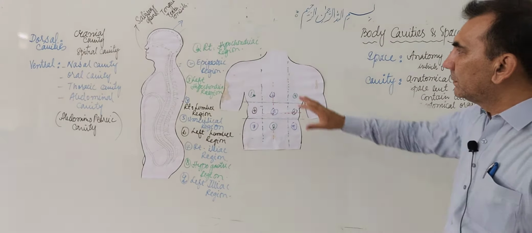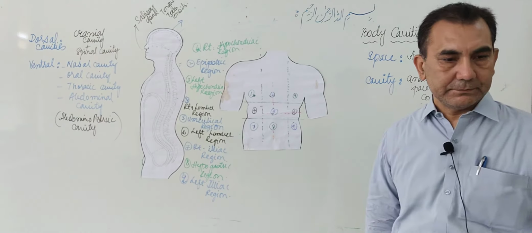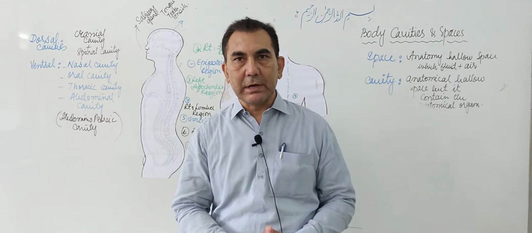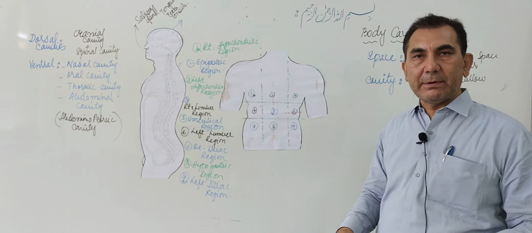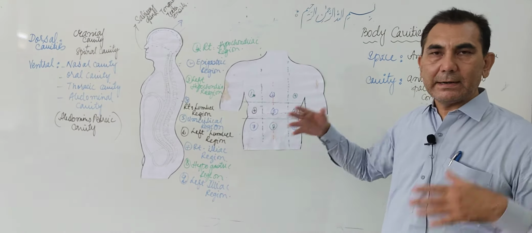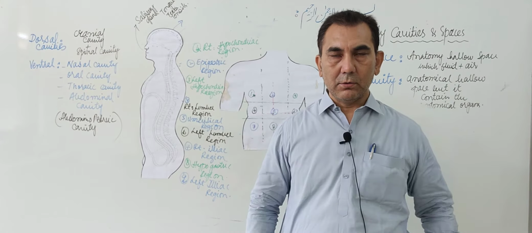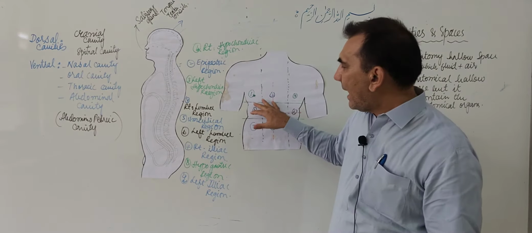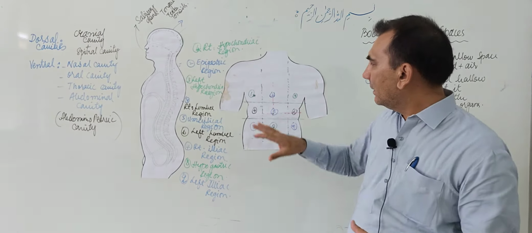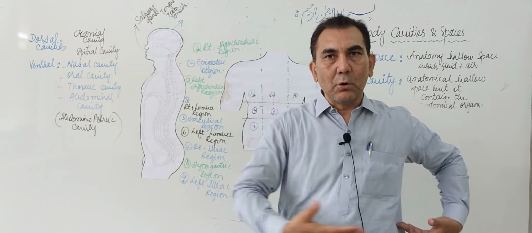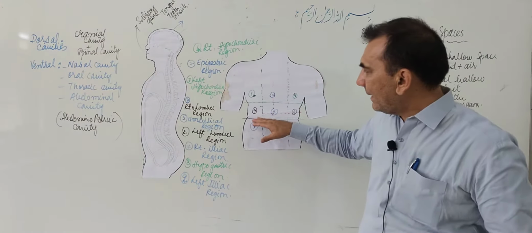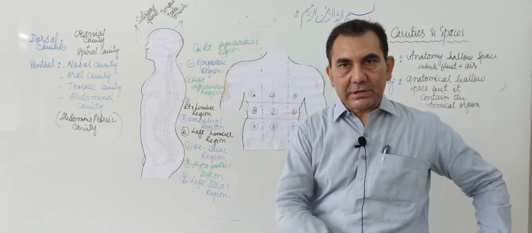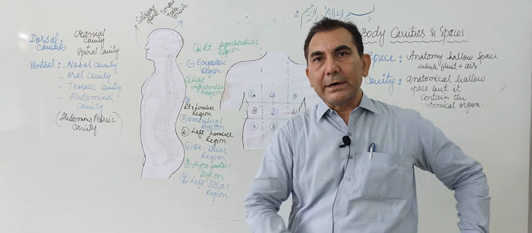Okay. Now we divide the abdominal regions by two types of imaginary lines. We draw two imaginary lines from up to downward at the mid-clavicular level, one on the right side and one on the left side. And we draw two horizontal imaginary lines: one at the costal angle from right to left, and another at the iliac crest level from right to left.